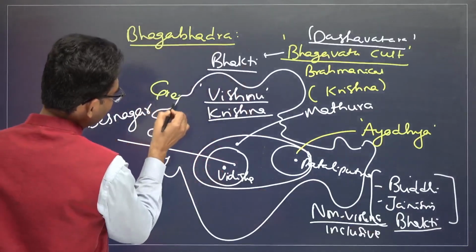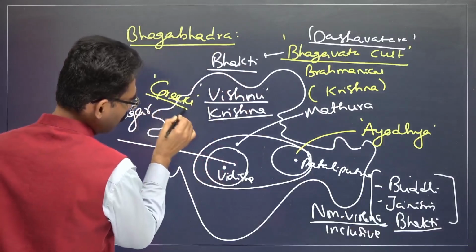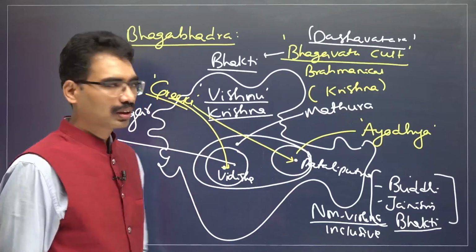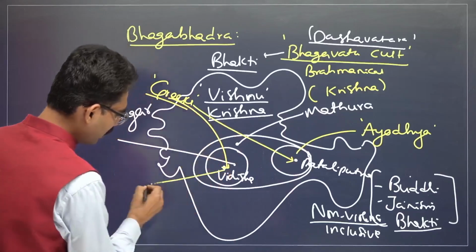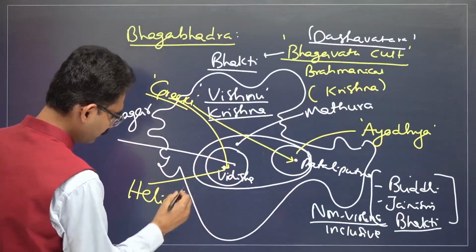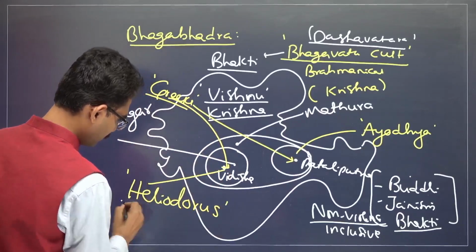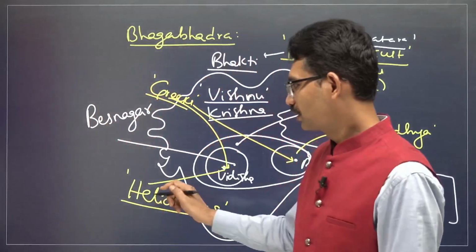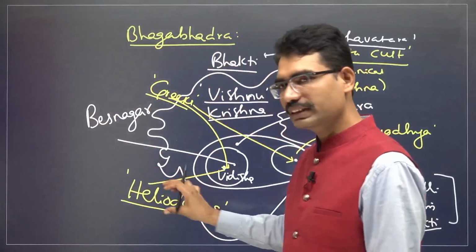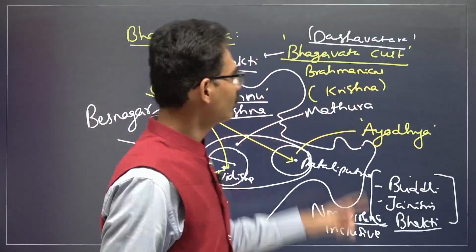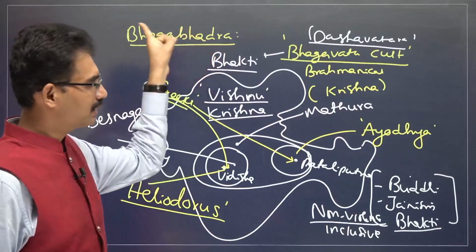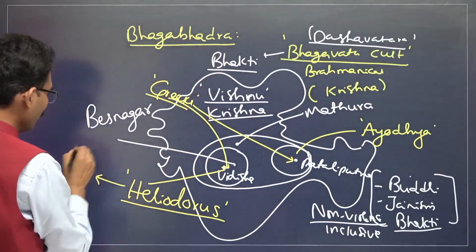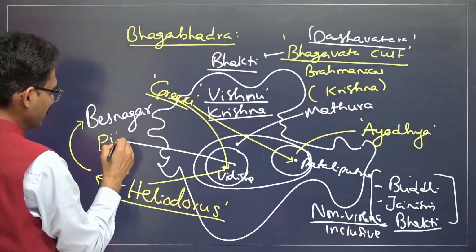During this time period, Greeks also wanted to maintain a friendly relationship. One Greek ambassador called Heliodorus, like Megasthenes, Heliodorus, in this time period. He was in the court of Bhagabhadra. That is why this personality is important. He was in the court of Bhagabhadra and he gave the Besnagar pillar inscription.